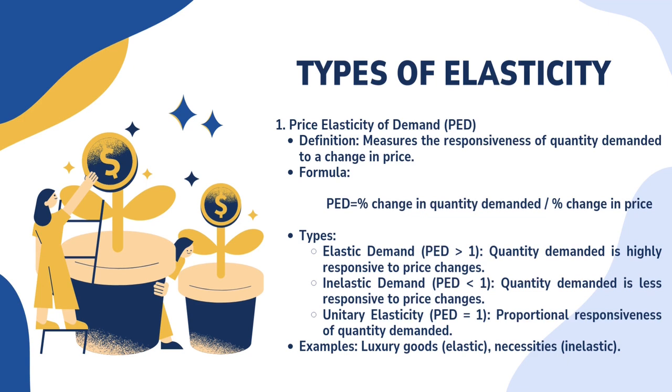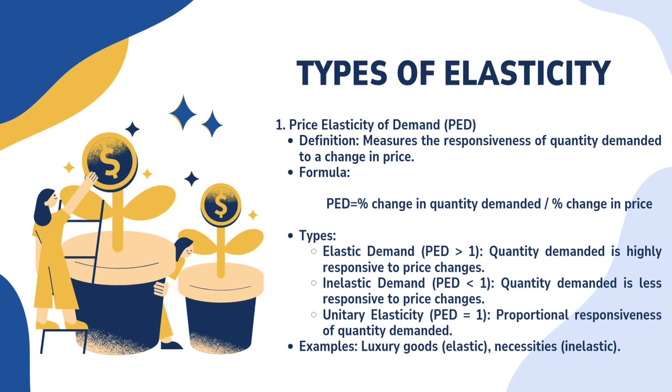Now we have types of elasticity. We have 5 types of elasticity. The first one is price elasticity of demand. Price elasticity of demand measures the responsiveness of quantity demanded to a change in price. The formula we are using is percentage change in quantity demanded over percentage change in price.